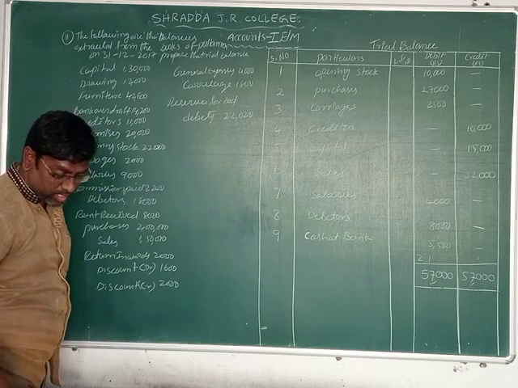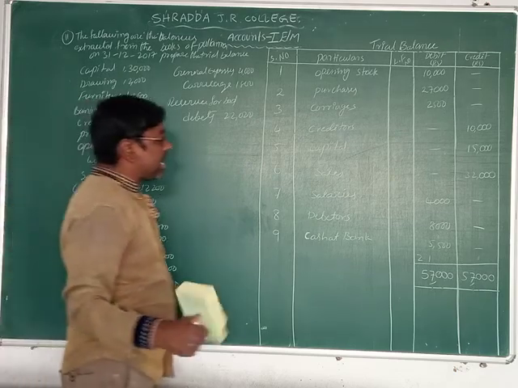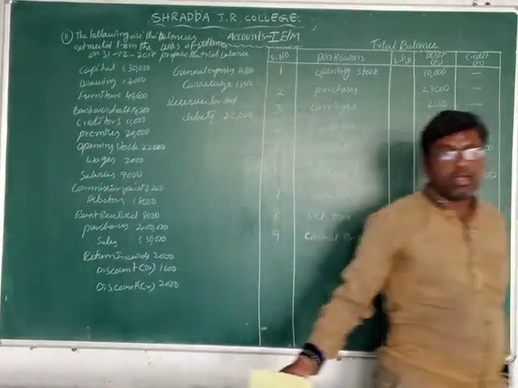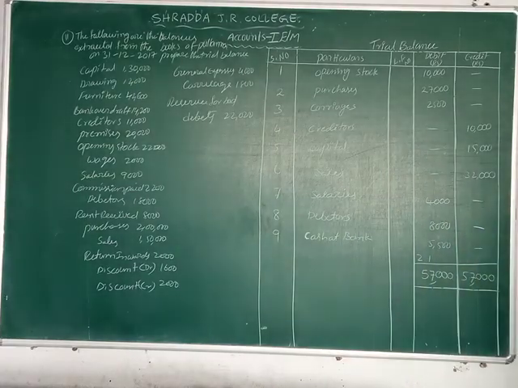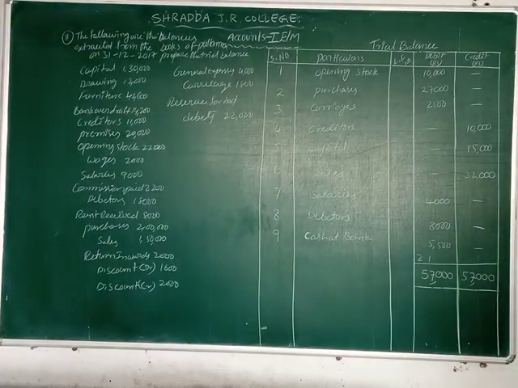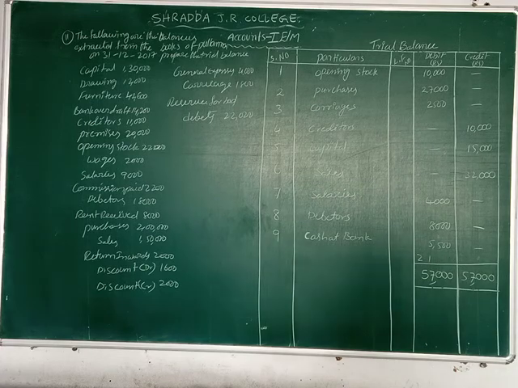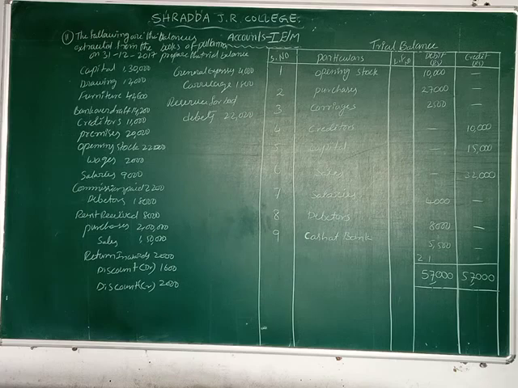These are all the business transactions given in problem number 11, students. Now we are going to prepare the trial balance. How can we record that? Let us see one by one.